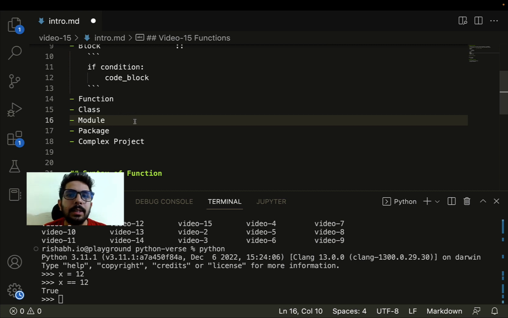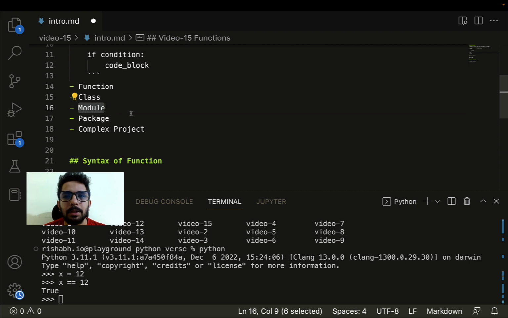If you do not understand any of these terms, for now that's not a problem. I'm just telling you because this is something which we will cover in the future. Then there can be multiple classes inside of a module. When we refer to a module, we are basically referring to a Python file, and inside of that single module we can have multiple classes, multiple functions, and so on.